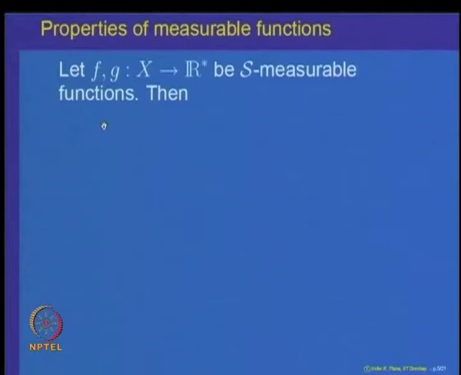Another property of measurable functions is the following. Let us look at two functions f and g which are measurable, then the following holds.